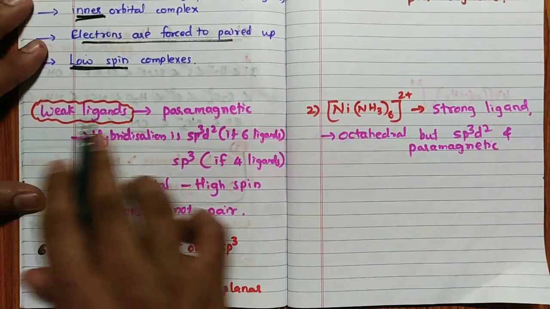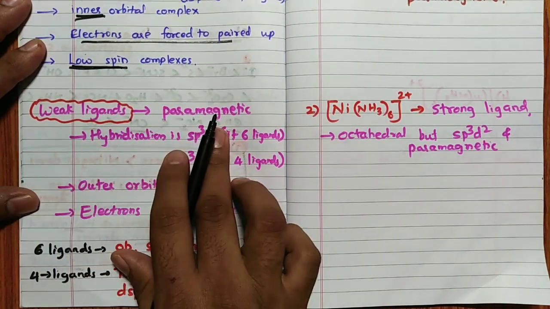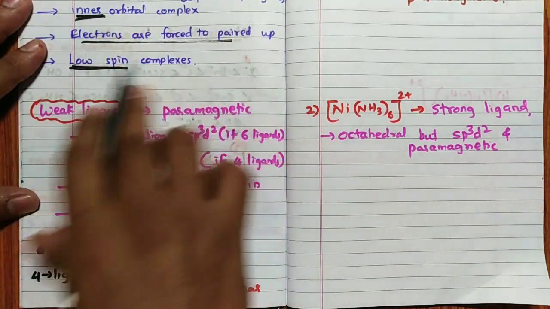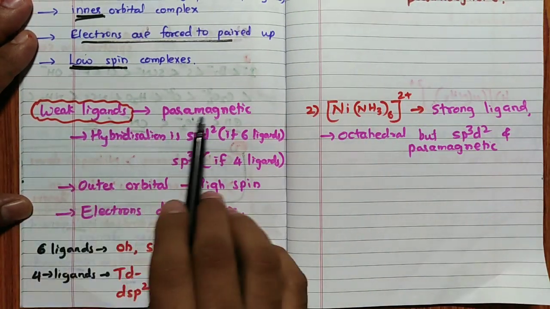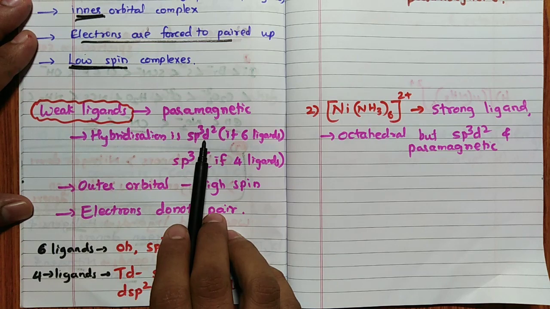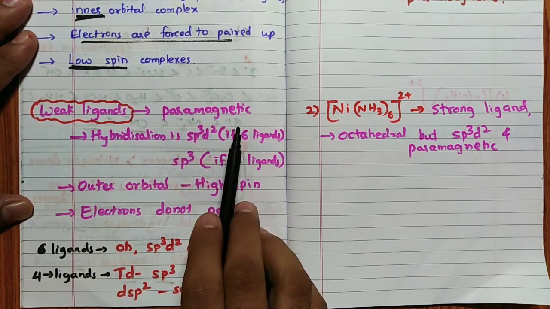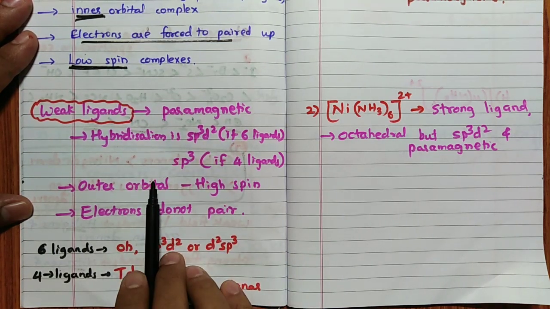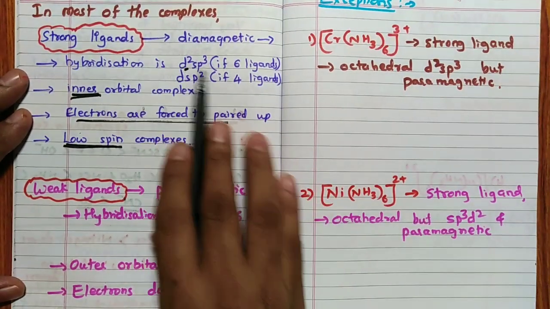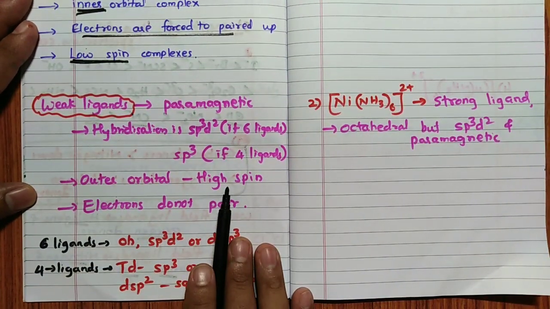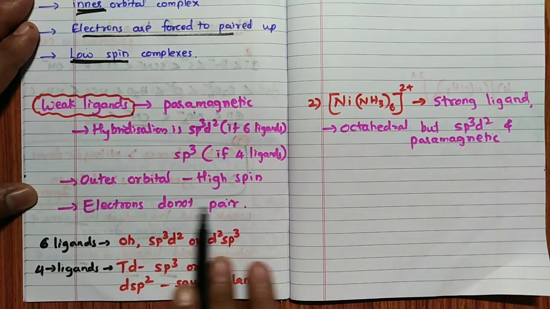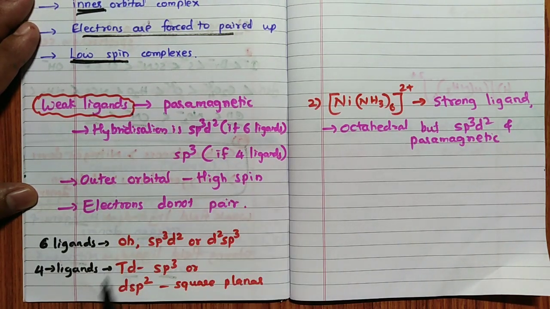Weak ligand means paramagnetic. Remember, weak ligand, paramagnetic. Once again, most of the complexes show this, 95%. Exceptions I will show you. Weak ligand, paramagnetic, hybridization is sp3d2. Start with s: 6 ligands sp3d2, 4 ligands sp3. Here, 6 ligands d2sp3, 4 ligands dsp2. So outer orbital complex, high spin. Outer orbital, it is high spin, and electrons do not pair because it is a weak ligand.